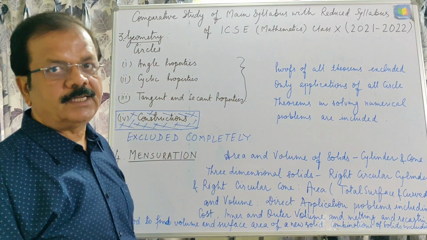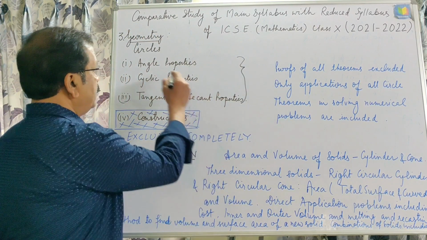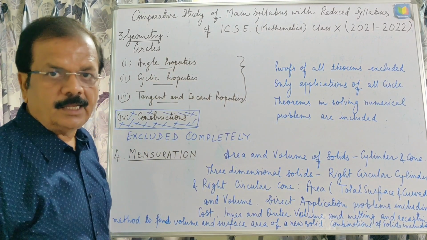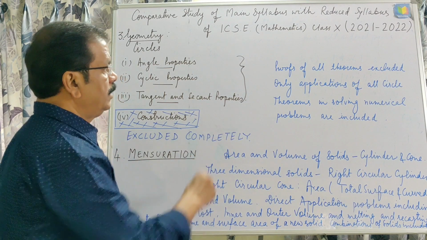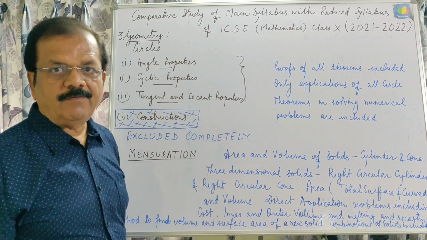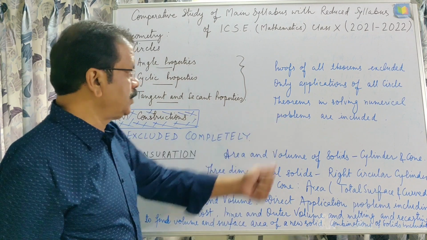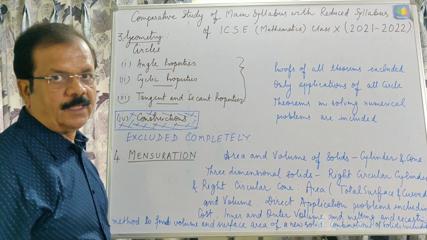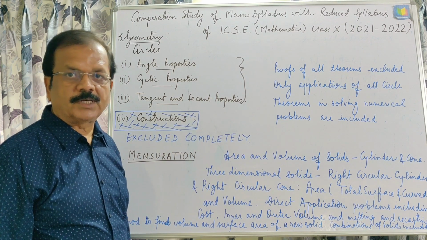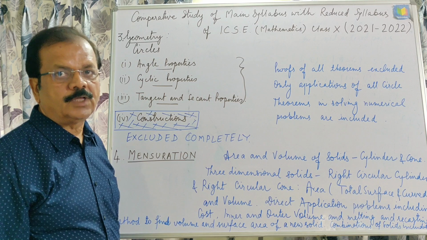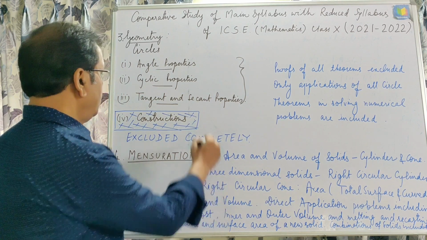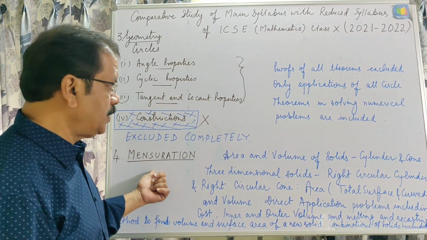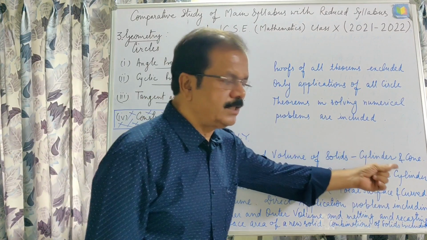Okay, this is defined with the reduction of this syllabus. And that is why you will have to study all the theorems in circle, but their proofs are not required. Their applications can be asked with the help of questions. Okay, now constructions are excluded completely. You will not find questions from construction this year in the 2022 board examination also. This chapter is excluded completely. Now the fourth unit, in mensuration, sphere is not there.